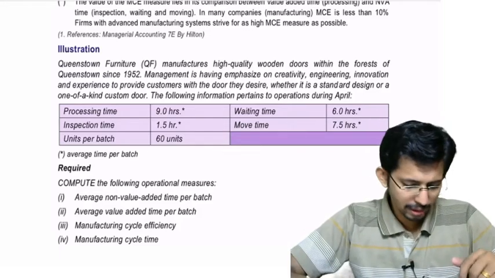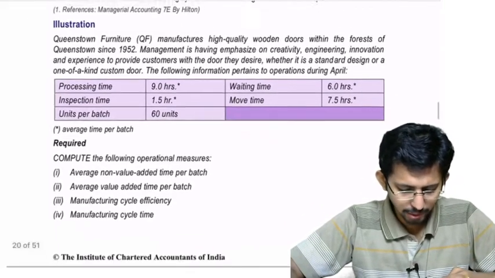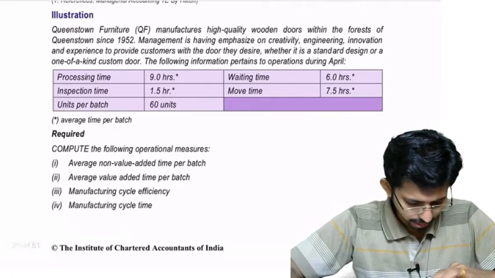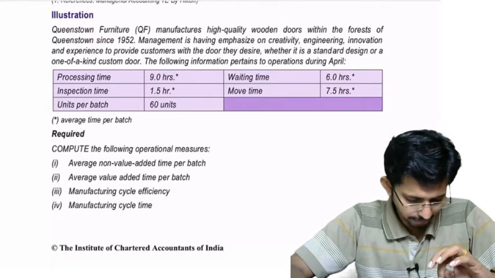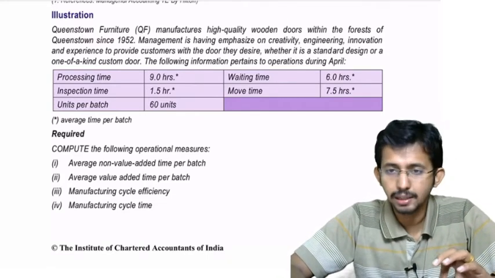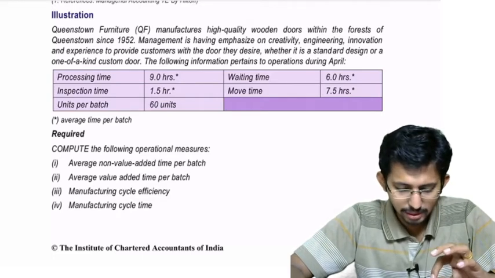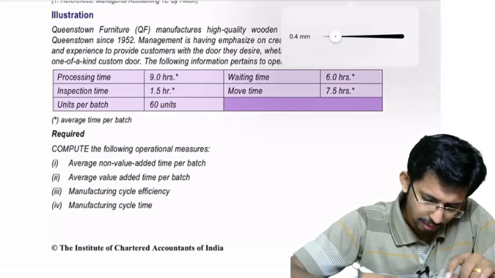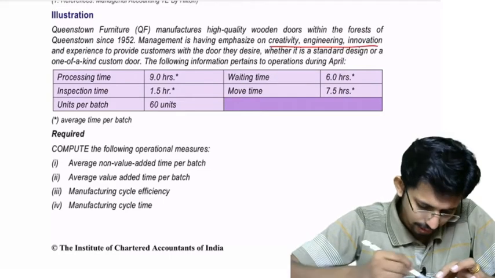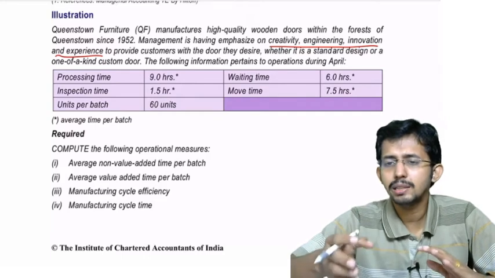So what is given in the question? Queenstown Furniture (QF) manufactures high-quality wooden doors within the forest of Queenstown since 1952. So there is a company or an entity which manufactures wooden doors. Management has emphasis on creativity, engineering, innovation, and experience to provide the customers the door they desire, whether it is a standard design or one of a kind custom door. And they provide both types of customized doors as well as standard doors.